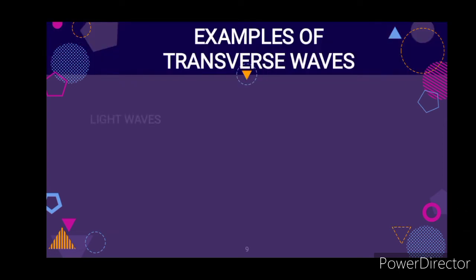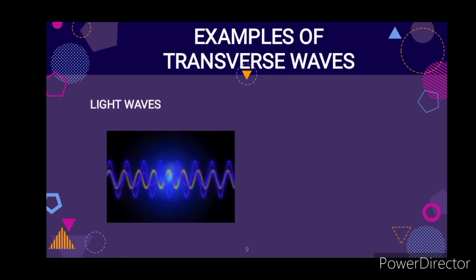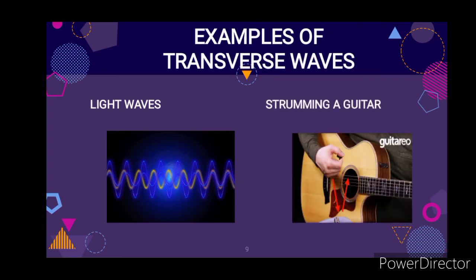Examples of transverse waves. Light waves, because the particles do not move along the wave. They simply move up and down relative to the wave propagation. Strumming of a guitar. As the string vibrates up and down at a right angle to the direction of the wave, it creates transverse waves due to the motion of the strings.